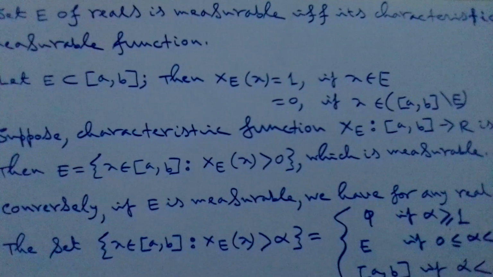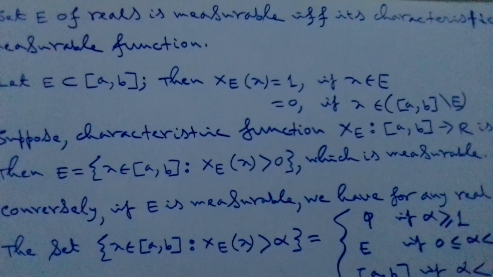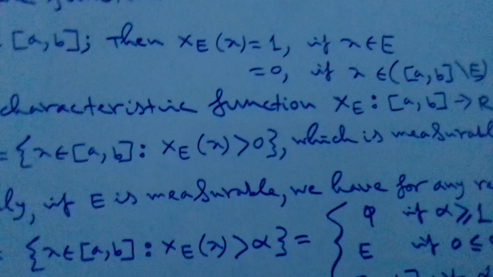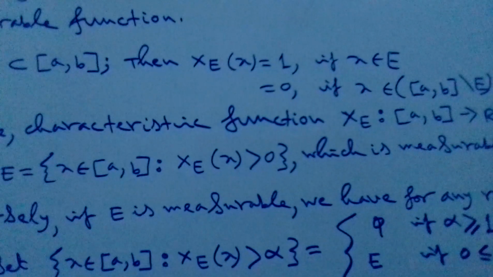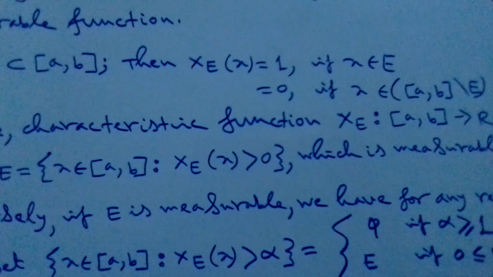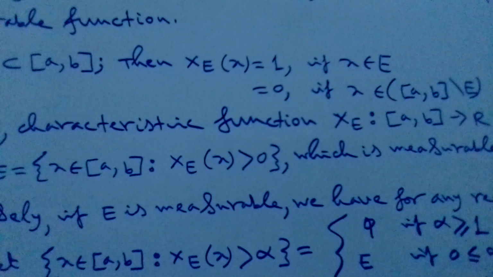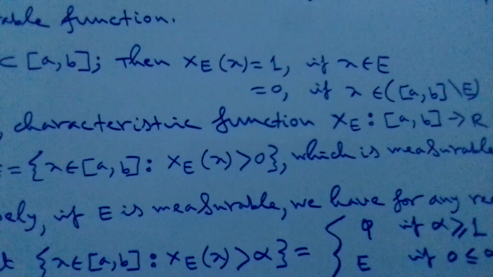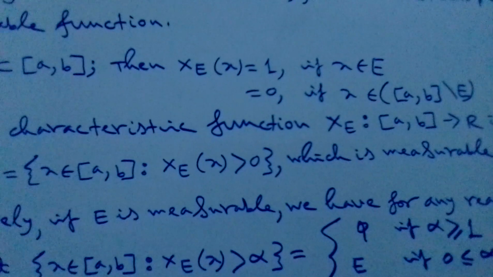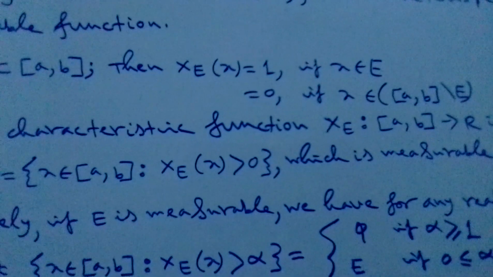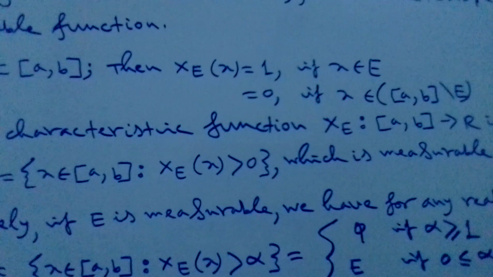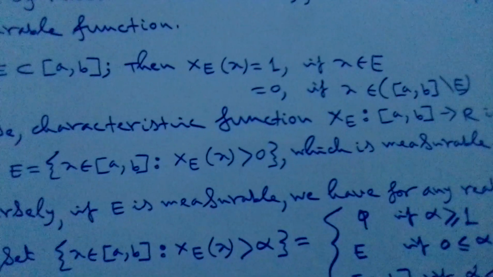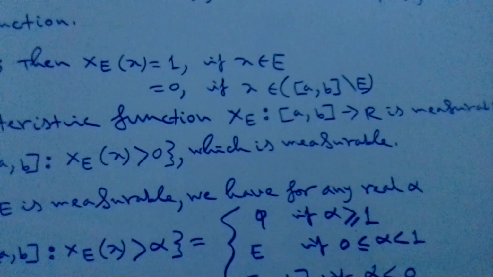So that is why we find here the indicator function. We use 1 and 0 conditions, and then we can easily find that chi E of x is 1 if x belongs to the bounded set E, and another possibility is that it is 0 if x belongs elsewhere, that means the closed interval AB minus E. It is a notation.